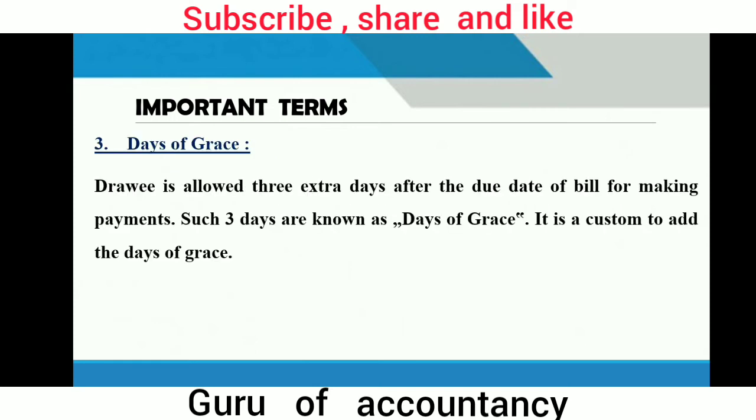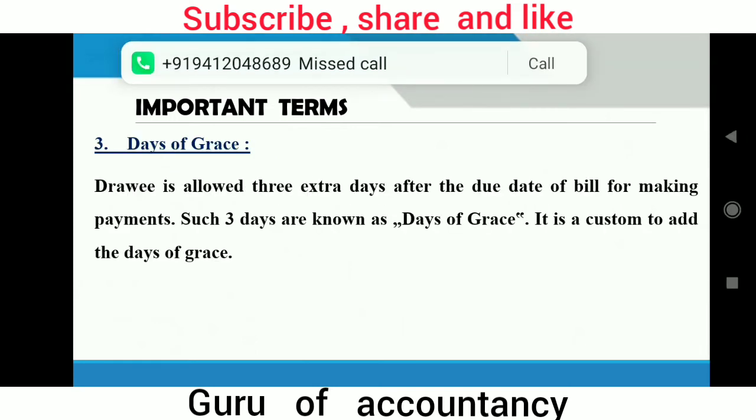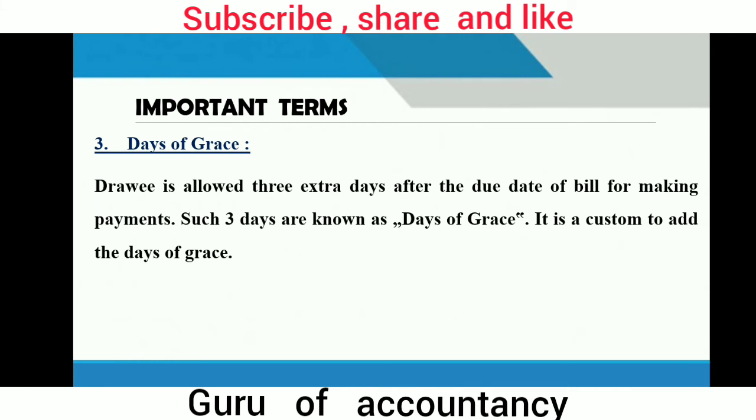Maturity date. But before the maturity date, we should understand what the days of grace are. The drawee is allowed 3 days extra after the due date of the bill for making payment. Such 3 days which are extra given are known as days of grace, and it is a custom to add the days of grace.